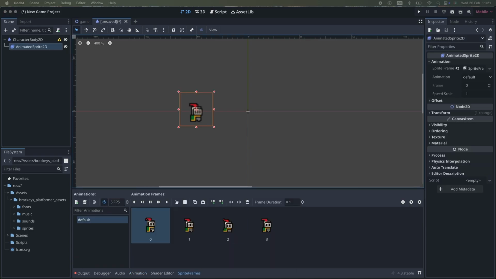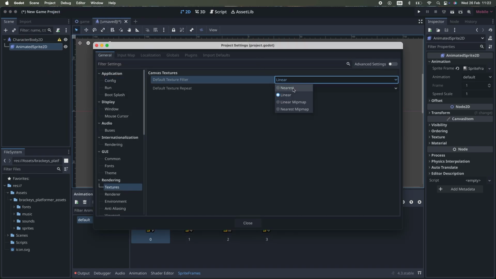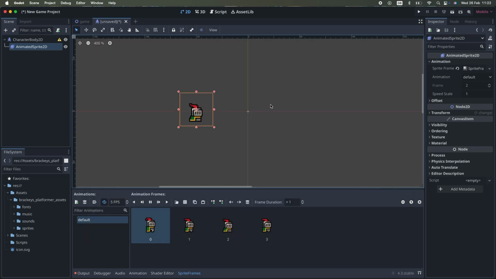Oh my god, guys, I'm so proud of this moment. It took me probably an hour or two to get to this point, but finally it's moving. It looks a bit blurry, but that can be fixed by selecting the texture and then nearest. And now look at him, very sharp.